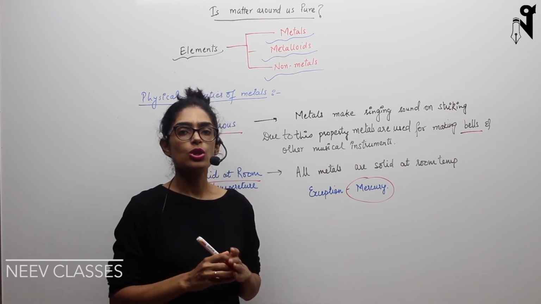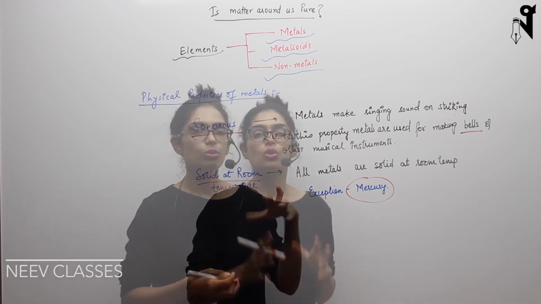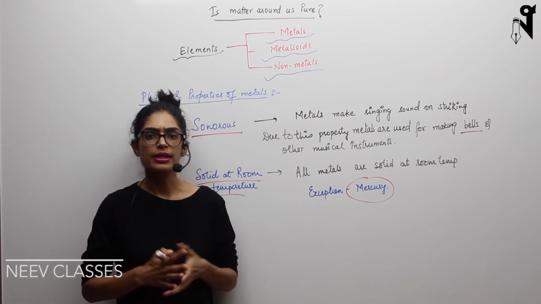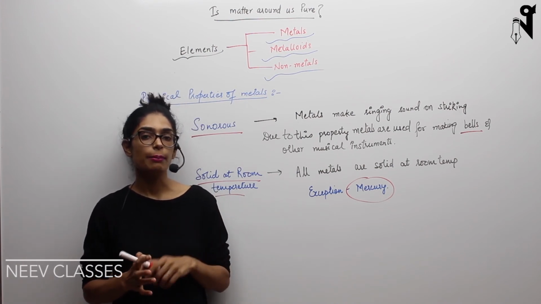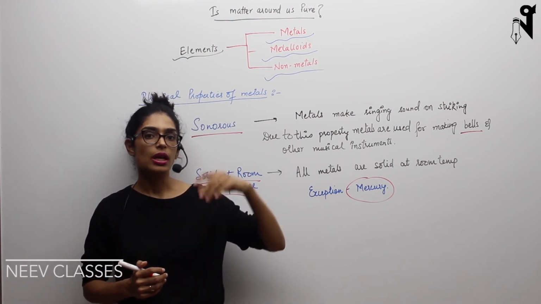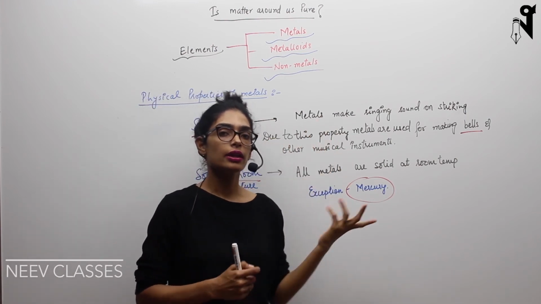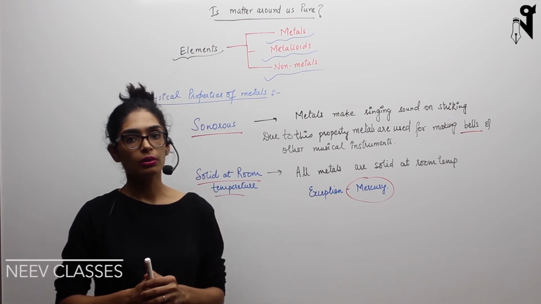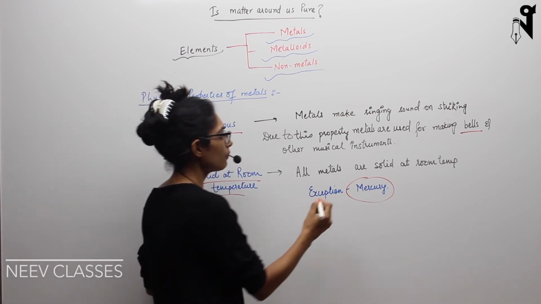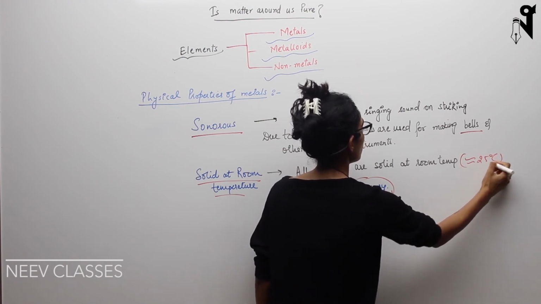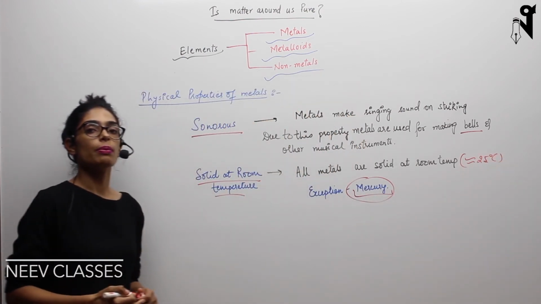Room temperature is generally 25 degrees Celsius what we refer to, and our body temperature is closer to 37 degrees Celsius, and at that temperature gallium melts. So if the room temperature is equivalent to 37 degrees Celsius or higher than that, then gallium will also be in the molten form at room temperature. Okay, so here when we are referring to room temperature, it is approximately 25 degrees Celsius. So these are the properties of metals.